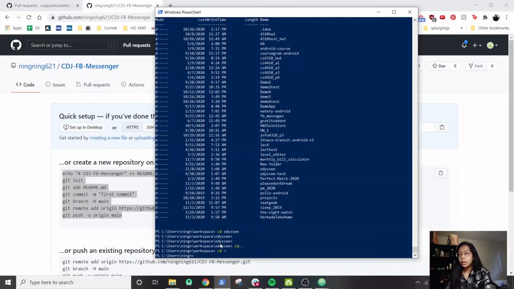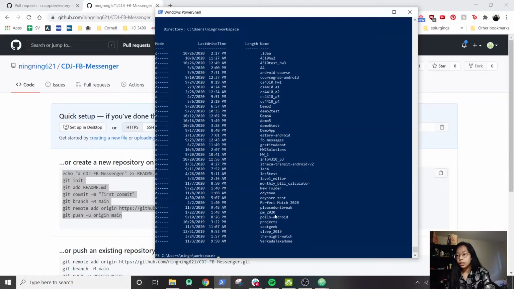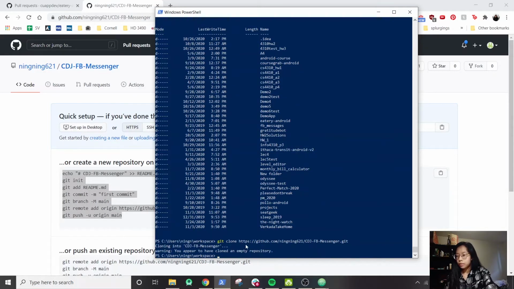So this can be anything. This can be like your documents folder or like your desktop. But in my case, I have a separate workspace folder that I want to navigate to. So you just do cd where you want to navigate to. And you can also do ls to see where you're at. And if you do ls, it'll show you the list of all the files and folders within your current location. So now I just want to do git clone and the message that we copied. And it should already be cloned.